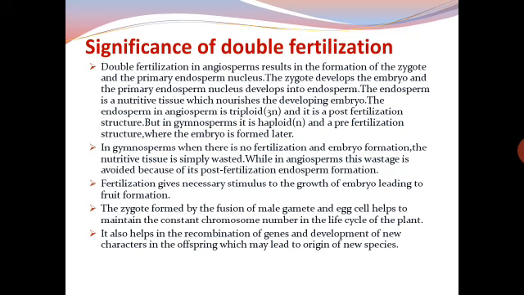It also helps in the recombination of genes and development of new characters in the offspring, which may lead to origin of new species. So this is the significance of double fertilization. Again remember, double fertilization is an important concept to be asked in the exam. So very important from exam point of view.